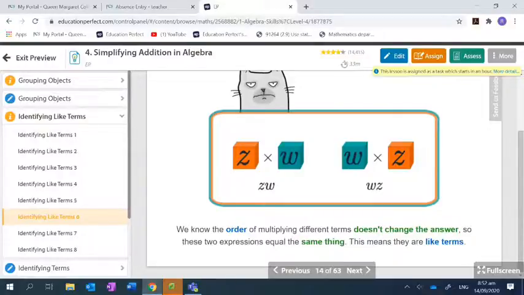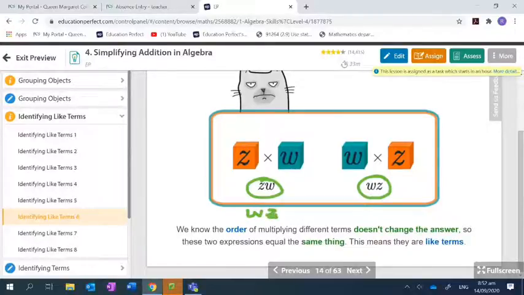Now, one of your algebraic conventions is that if you have more than one letter, you always write them in what kind of order? Alphabetical order. So be careful. Always make sure that you put them in alphabetical order. So which one comes first, Z or W? W? So we should really write this as WZ.